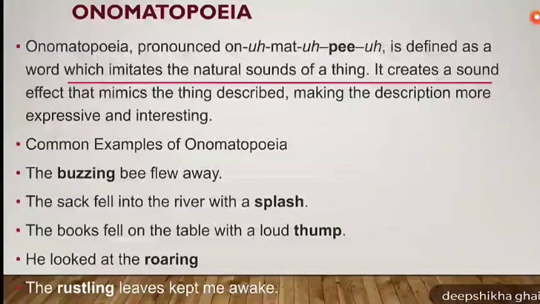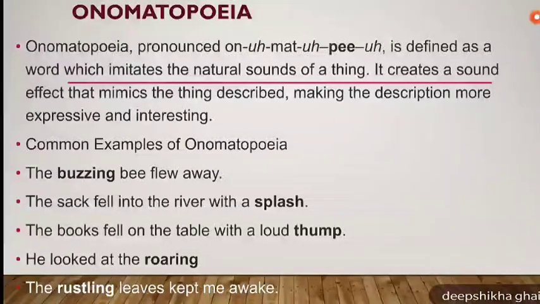It creates a sound effect that mimics the thing described, making the description more expressive and interesting. If you remember the poem Brook, done in class 9th, we had lots and lots of examples of onomatopoeic words like chatter, chatter. Let's see some other common examples of onomatopoeia. The buzzing bee. Here buzz is the sound created by a bee. So buzzing is an onomatopoeic word.